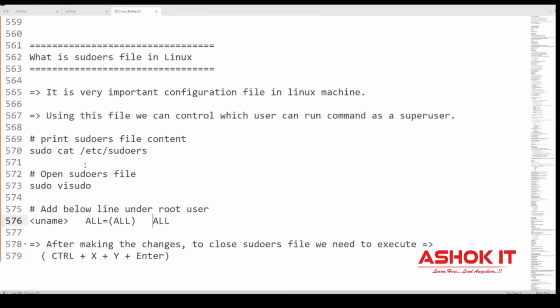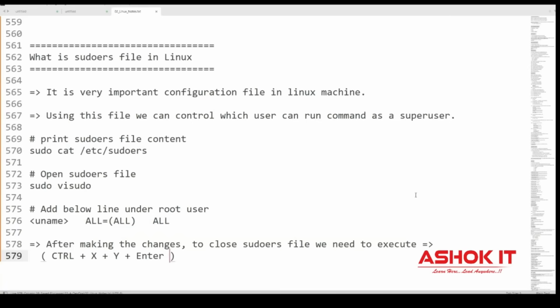How to see the content of this file? Sudo cat followed by the file name. It is used to print the sudoers file data. How to edit that file? Sudo visudo, which is used to open the sudoers file. Then add this line, then use this command to save that file.